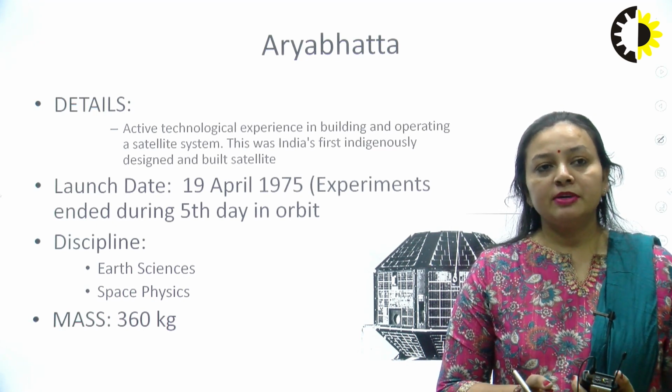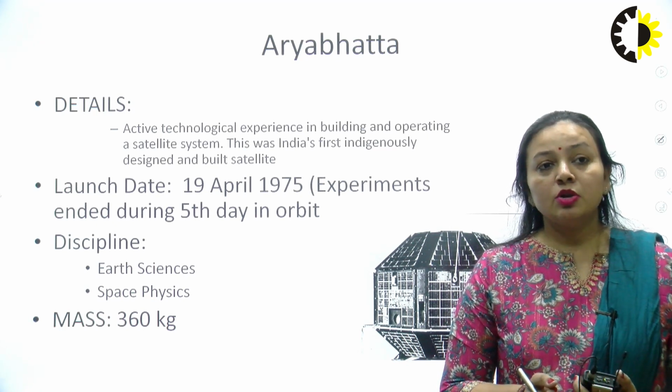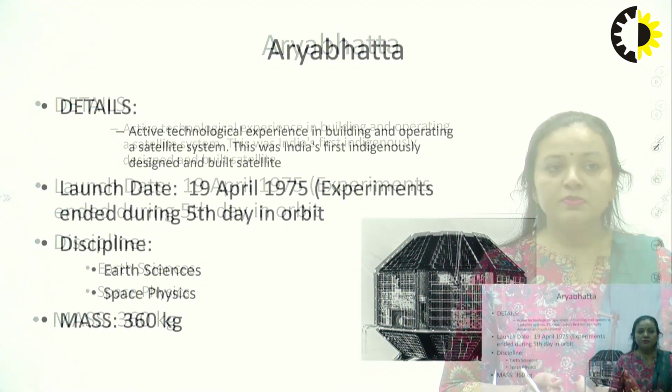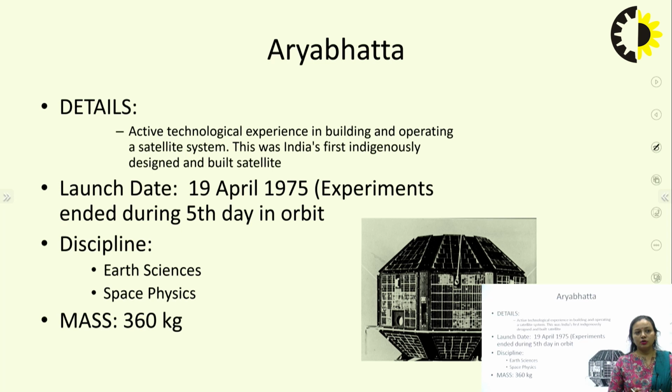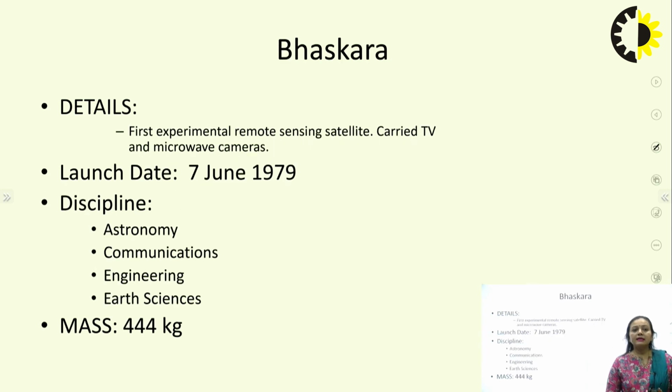First, starting with the Aryabhata, it was launched on 19 April 1975. The experiment ended on the 5th day in orbit, and it weighed around 360 kg. It was an active technological experience in building and operating a satellite system, and this was India's first indigenously designed and built satellite. So this was the first satellite we ever designed, in 1975, and it covered disciplines like earth science and space physics.